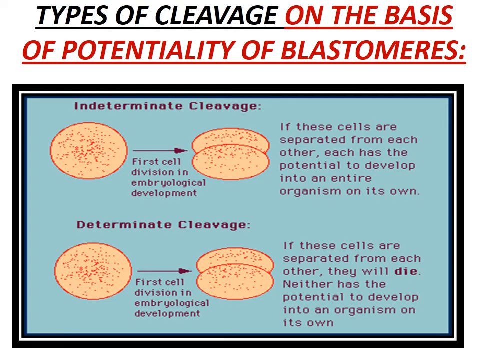Types of cleavage on the basis of potentiality, how it develops. It is differentiated into indeterminate cleavage and determinate cleavage. In indeterminate cleavage, it divides into two, and the cells can be separated from each other. Each divides into a different organism. Whereas in determinate cleavage, if you separate the cells, they die.